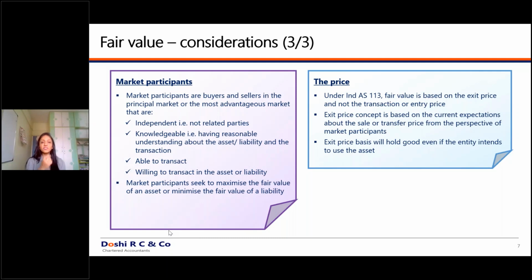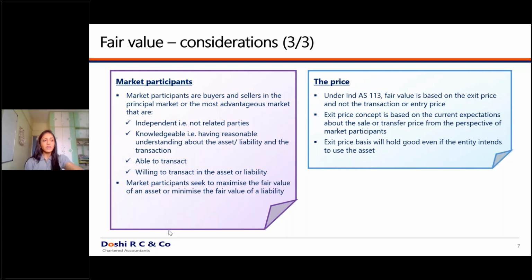Now, when I'm listing such 3 to 5 transactions, I identify that one of the transactions is just a transaction between group companies. In such a transaction between group companies, these two companies are related parties. So this price might influence the way in which I will value my land. So that transaction has to be ignored for the purpose of your fair valuation. Okay, so this is about the market participants. All the conditions should be satisfied to qualify as market participants.